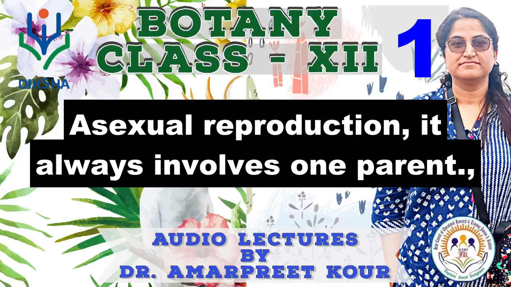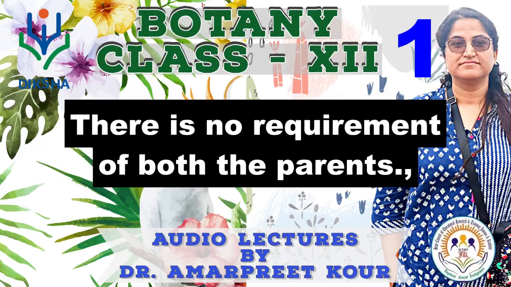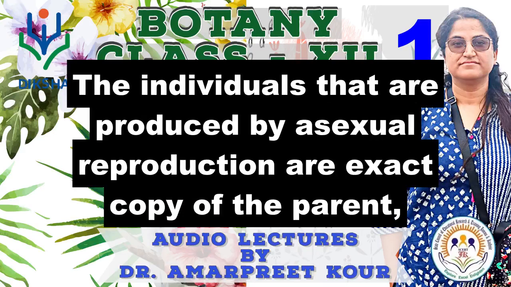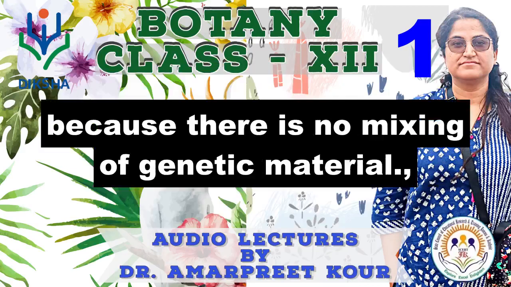Asexual reproduction always involves one parent. There is no requirement of both parents. It can occur with gametes or without gametes. But remember, gametic fusion is absent. The individuals produced by asexual reproduction are exact copies of the parent because there is no mixing of genetic material.